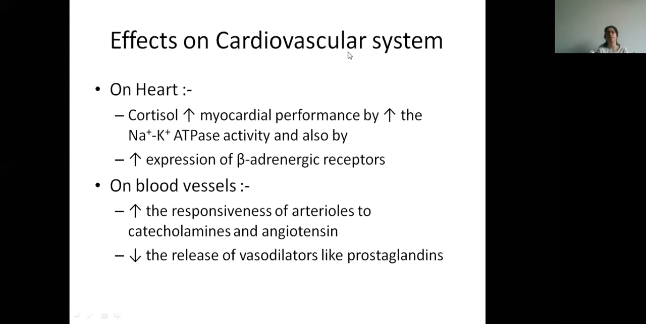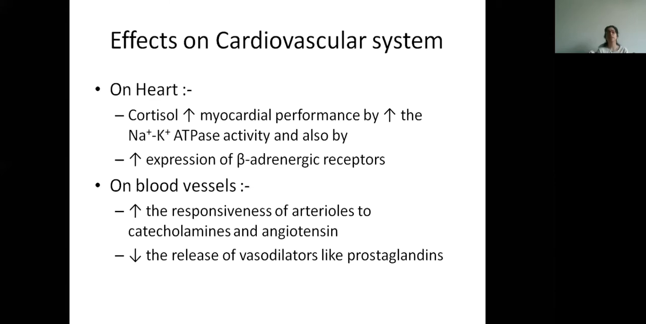Effects on cardiovascular system. On the heart, cortisol increases myocardial performance by increasing sodium potassium ATPase activity, also by increasing the expression of beta receptors. On blood vessels, it increases responsiveness of arterioles to catecholamines and angiotensin, and it decreases the release of vasodilators. So vasodilators will have decreased release.